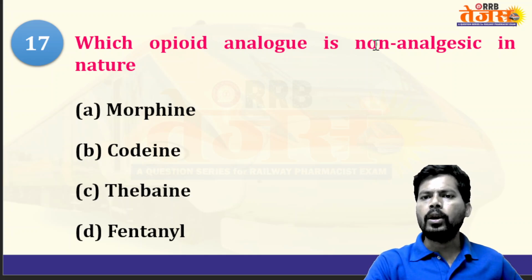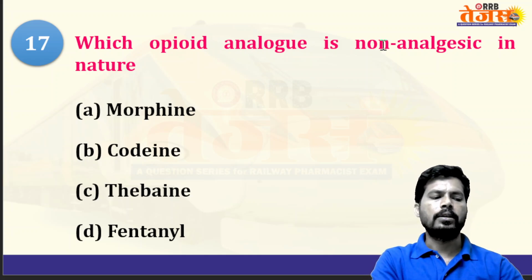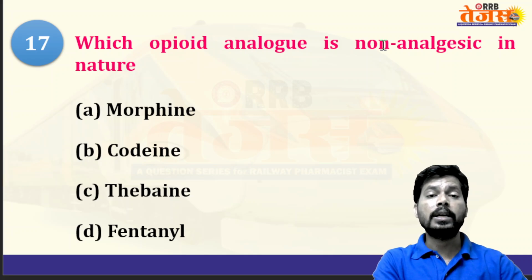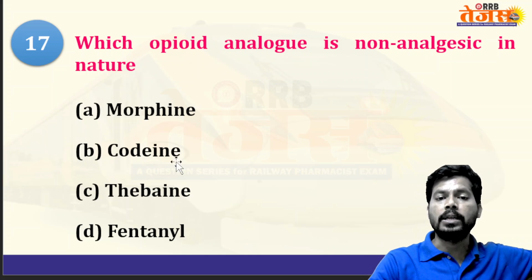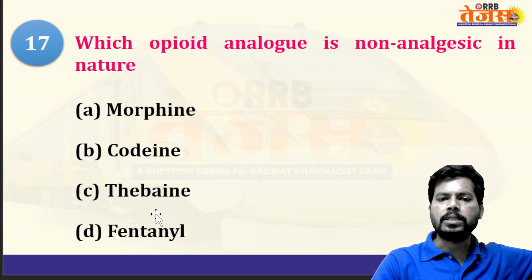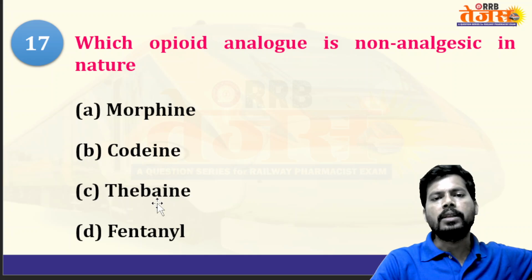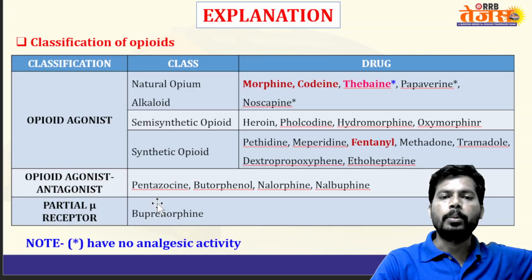Which opioid analog is non-analgesic in nature? Generally, opioids are the category of drugs that produce analgesia, pain relief. But one of the drugs is not an analgesic. It is a non-analgesic. It does not decrease the pain. Morphine, codeine, fentanyl. Yes, the answer will definitely be thebaine.